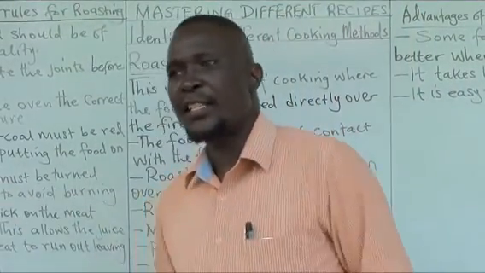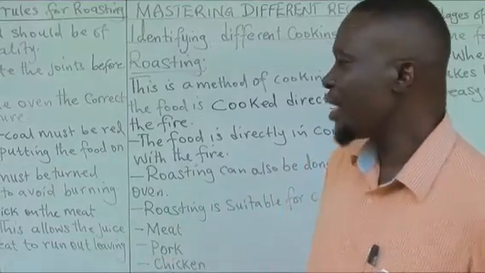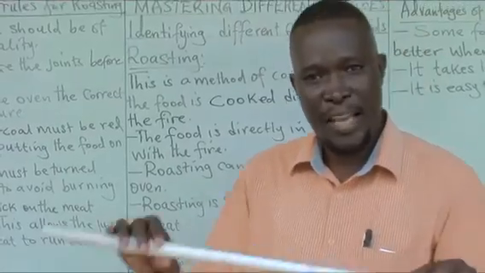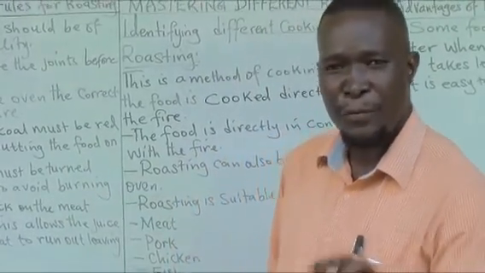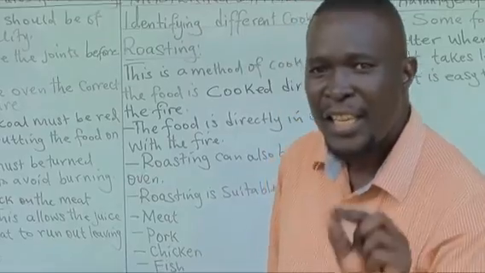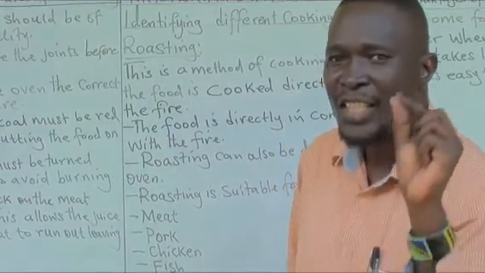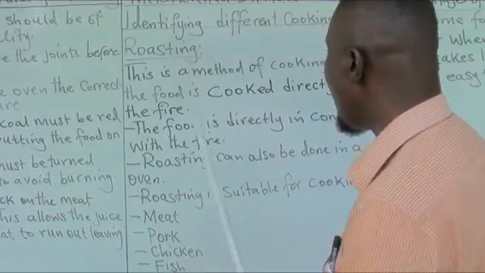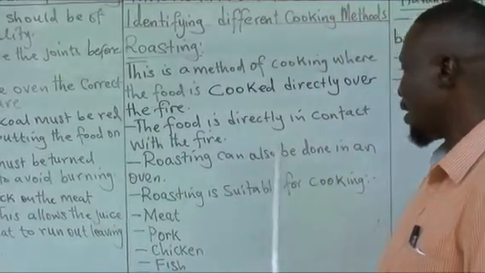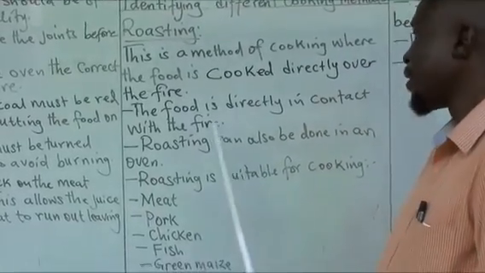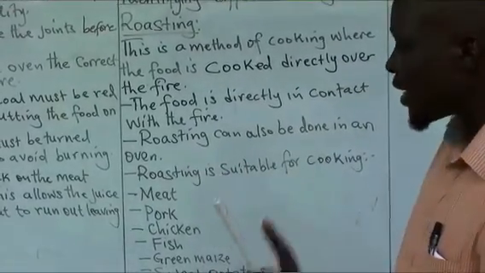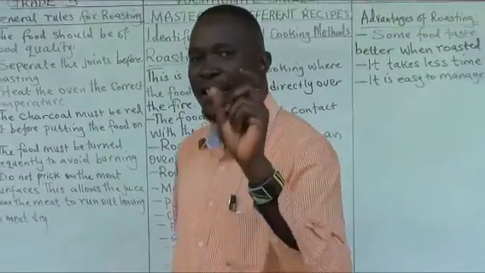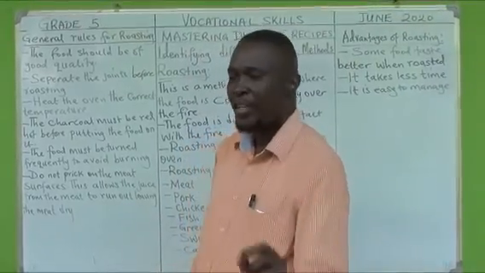Now, when we say that, we don't mean that we cannot do roasting in an oven. We can do some roasting in a micro oven, right? And here, the food will be directly in contact with that dry heat in the oven. So, boys and girls, roasting can also be done in an oven. The food is directly in contact with the heat, or directly in contact with fire.